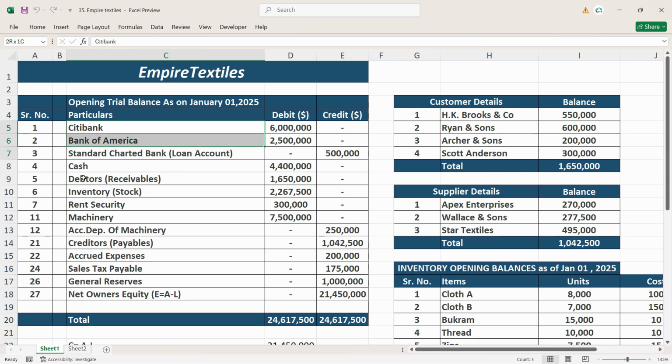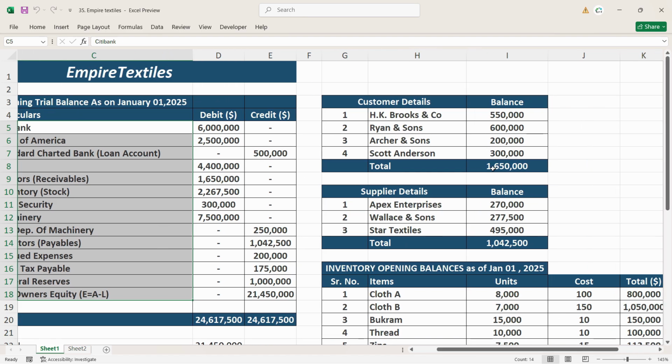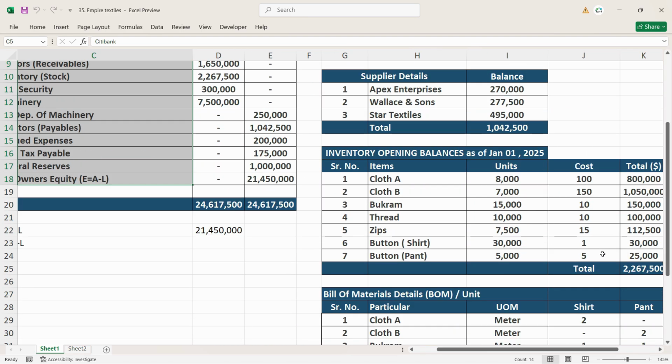So what they will do is they will import all the closing balances as opening balances. They will close the last 31st of December and extract their balances, and we will put all the opening balances in chart of accounts. Same goes for customers, suppliers and inventory opening balances.